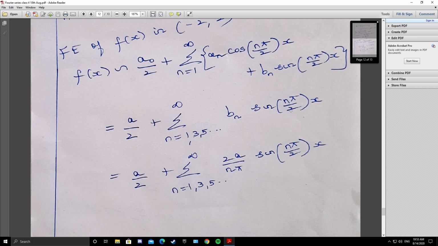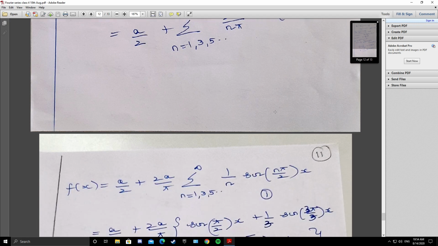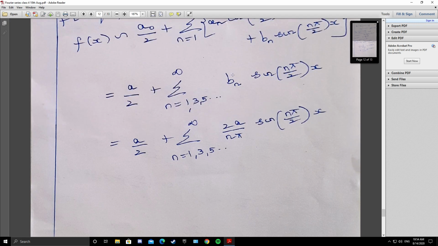So since bn exists only for odd n, n equals 1 3 5 etc. to infinity. Now a by 2 plus what is bn? 2a by n pi sin of n pi by 2x. The next step, I have taken 2a by pi out. See what is bn? 2a by n pi.